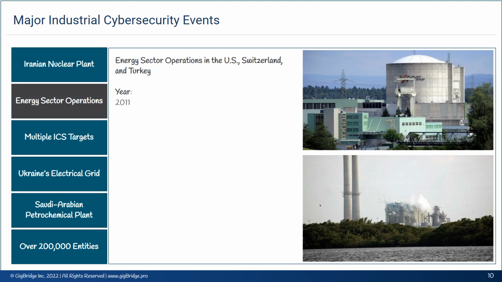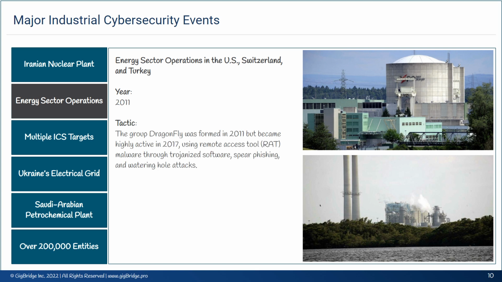Energy sector operations in the US, Switzerland, and Turkey. Tactic. The group Dragonfly was formed in 2011 but became highly active in 2017, using remote access tool, RAT, malware through Trojanized software, spearphishing, and watering hole attacks. Outcome. Dragonfly gained unauthorized remote access to extract sensitive information, such as passwords, from ICS systems.